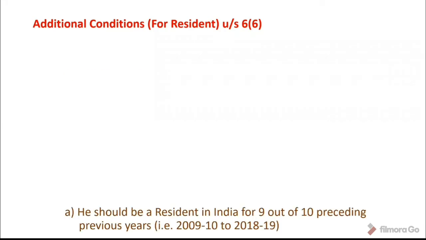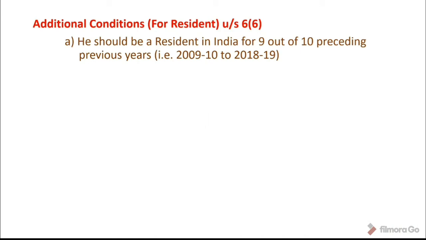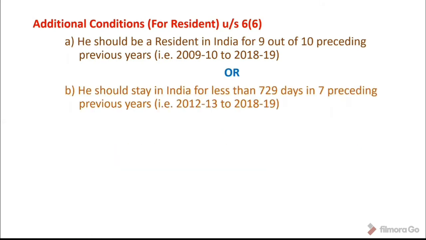First condition is he should be a resident in India for 9 out of 10 preceding previous years. It means that an individual should be a resident in India for 9 out of 10 preceding previous years, that is 2009-10 to 2018-19. Out of these 10 years, he should be a resident in India for 9 years. Or he should stay in India for less than 729 days in 7 preceding previous years, that is between 2012-13 to 2018-19.